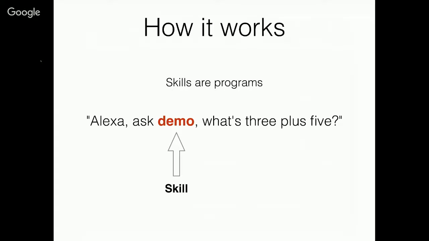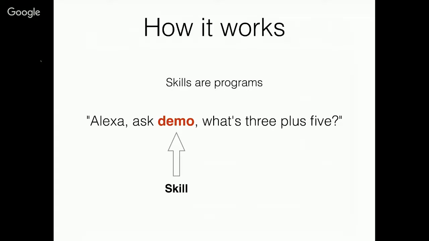So with the sentence that I mentioned, the word demo is going to be the skill. The skill is like a program. The Lyft skill is identified by its name too. You can only have one skill with a given activation name installed at a time. Each skill can contain one-to-many intents, and those intents can work together to carry out conversational flows with users.